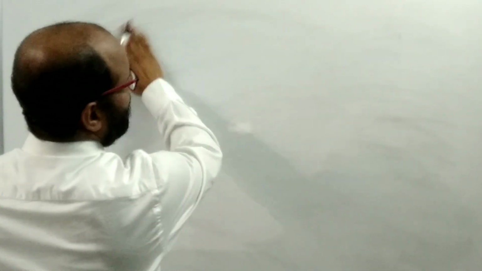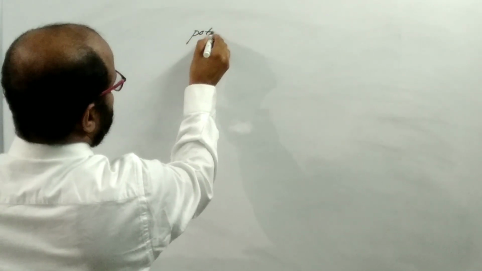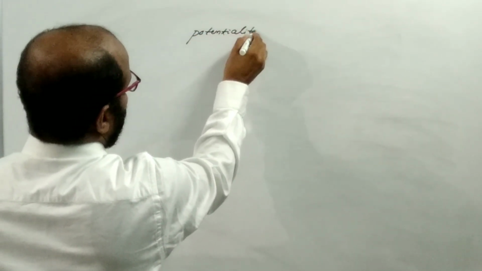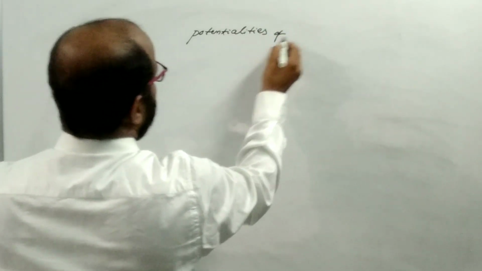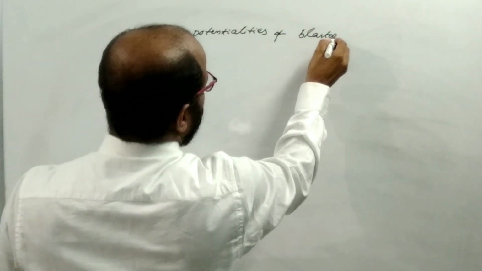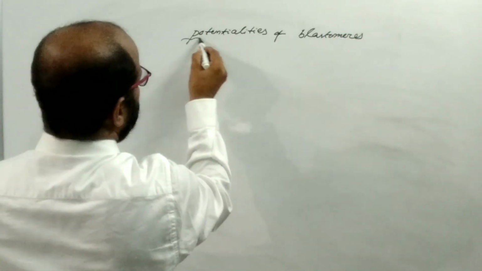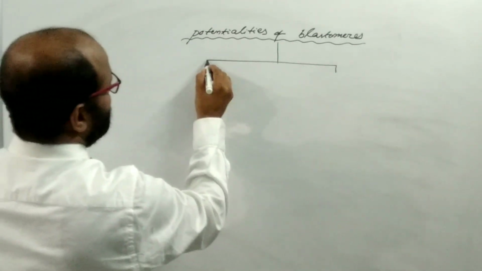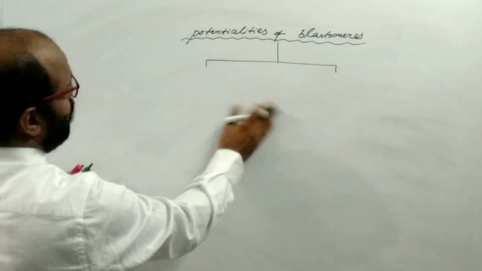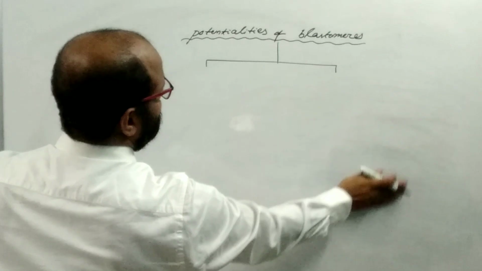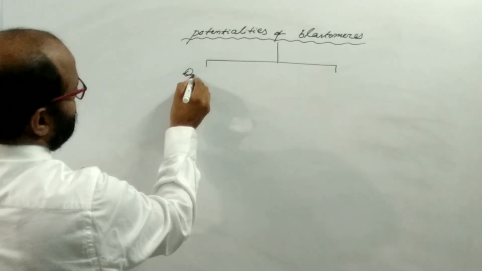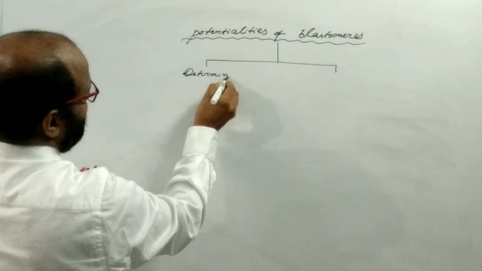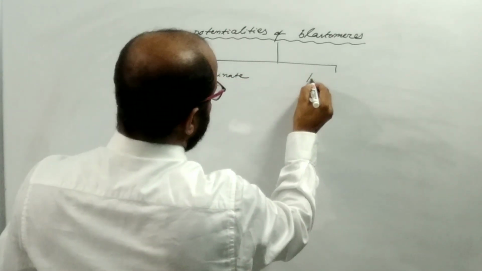Now come to the patterns of cleavage, or the type of cleavage on the basis of potentialities of blastomeres. On the basis of potentialities of blastomeres, the cleavage may be of two types: one is determinate and another is indeterminate.